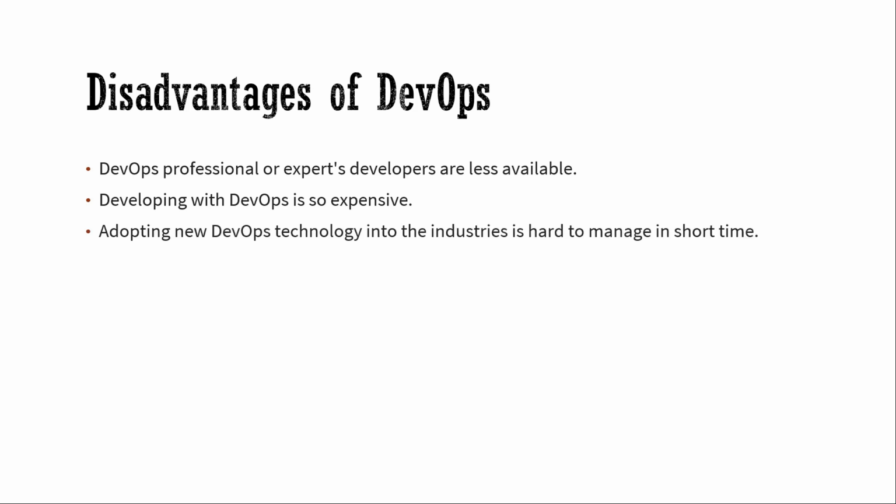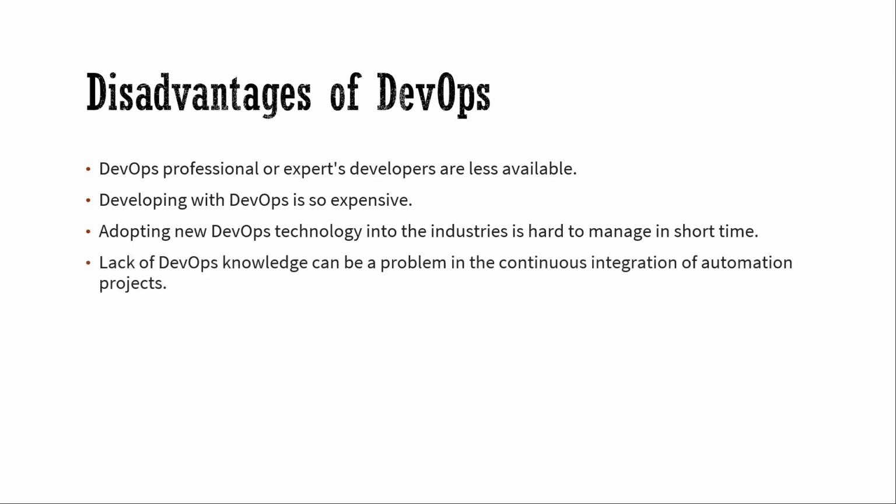Adapting new DevOps technology into industries is hard to manage in a short time. We can't move to DevOps within a short time, so we need to create a strategy to move from traditional IT to DevOps. Lack of DevOps knowledge can be a problem in the continuous integration of automation projects. For example, if you rely on only one DevOps engineer for managing DevOps and that person is not available, we will face a lot of problems in continuous integration.